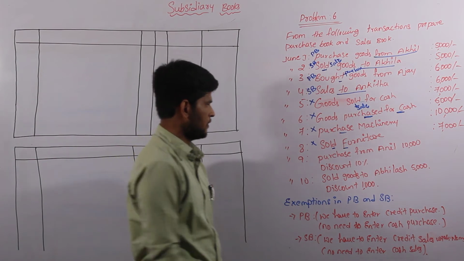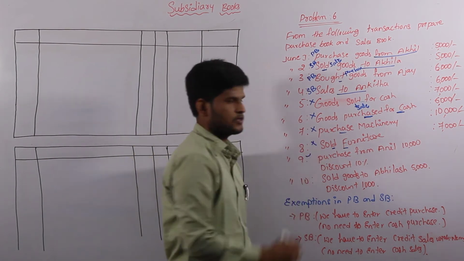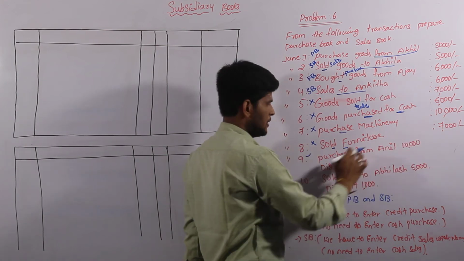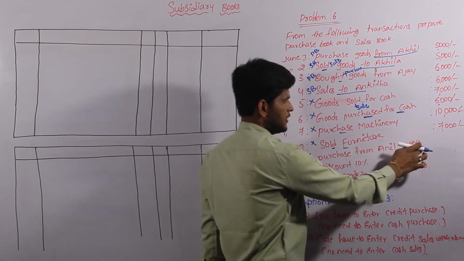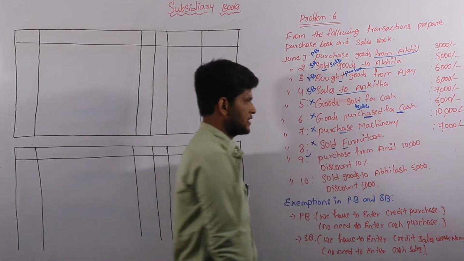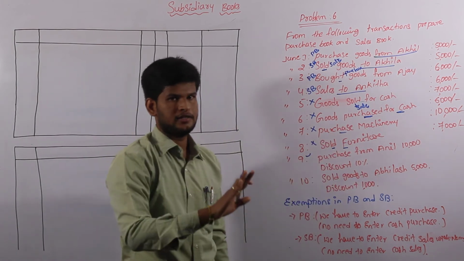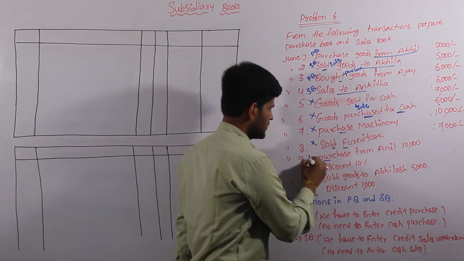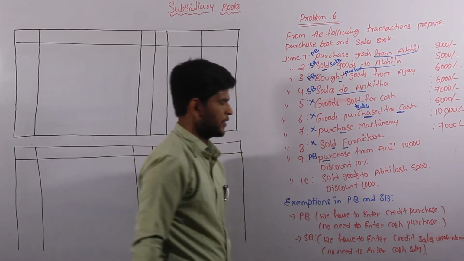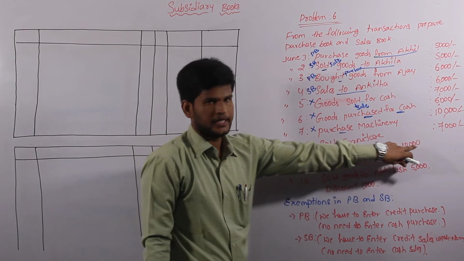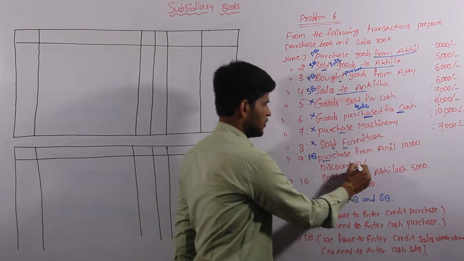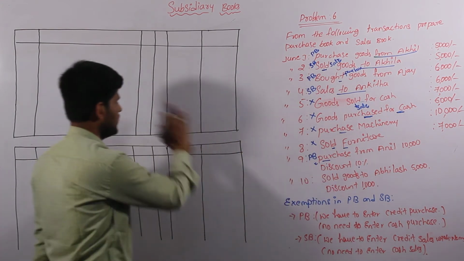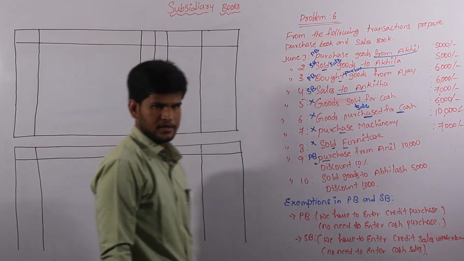And come to the next one, the ninth one, and it is also most important. Purchase from Anil 10,000. Once again I am repeating, purchase from Anil 10,000, discount 10%. We purchased from Anil. There is no cash and there is no asset. We have to consider this in the purchase book. We are purchasing goods from Anil for 10,000, as well as allowing a discount of 10%. So this is a substitution value we have to find in our next stage of solution.